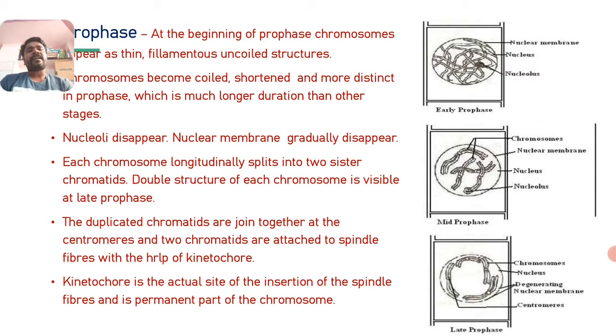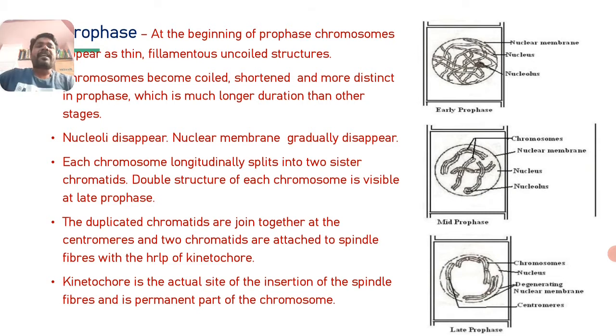The nucleolus or nucleoli present inside the nucleus disappear, and the nuclear membrane also gradually disappears. In late prophase, the nuclear membrane is not continuous; it is present in a discontinuous form because it gradually disappears.